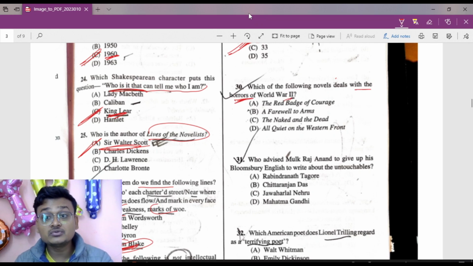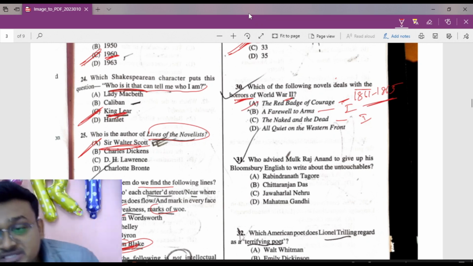Horrors of World War II. Look, A Farewell to Arms is World War One. The Naked and the Dead, World War One. The Red Badge of Courage belongs to the American Civil War, 1861 to 1865. That is The Red Badge of Courage by Stephen Crane.